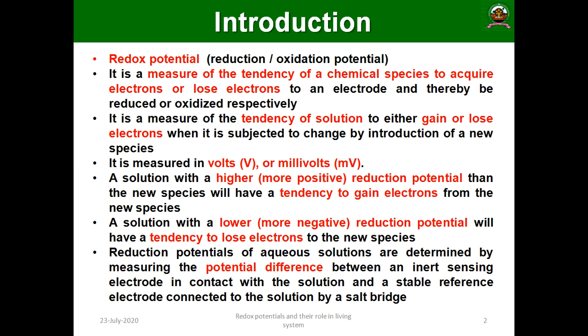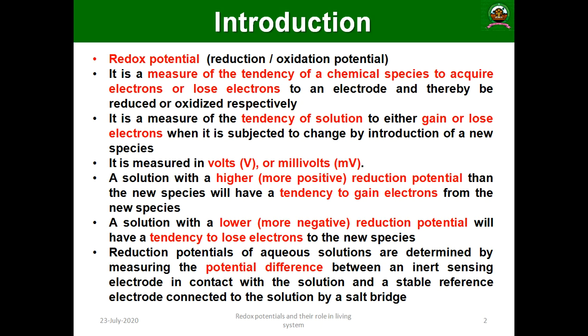Then we are going to discuss what we mean by redox potential. Redox potential is nothing but oxidation reduction potential. This is a measure of the tendency of a chemical species to acquire or lose electrons and thereby be reduced or oxidized, respectively.